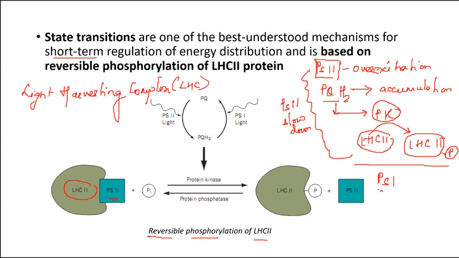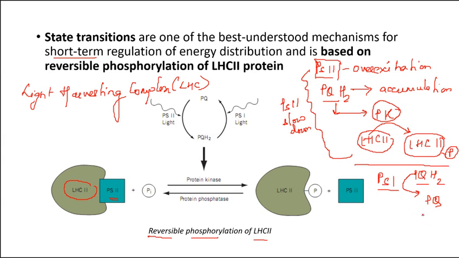PS1 will oxidize the plastoquinol to plastoquinone. Okay, plastoquinone is formed. Now, once plastoquinone is formed, what will happen?